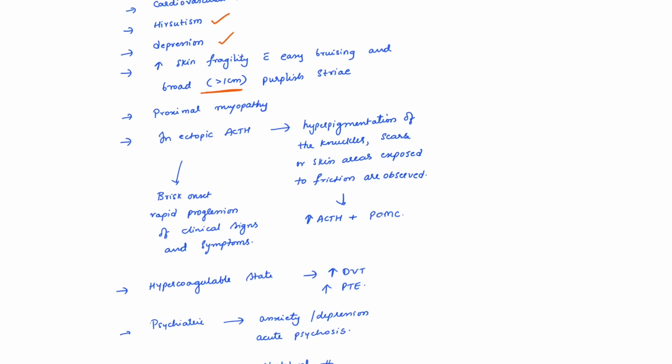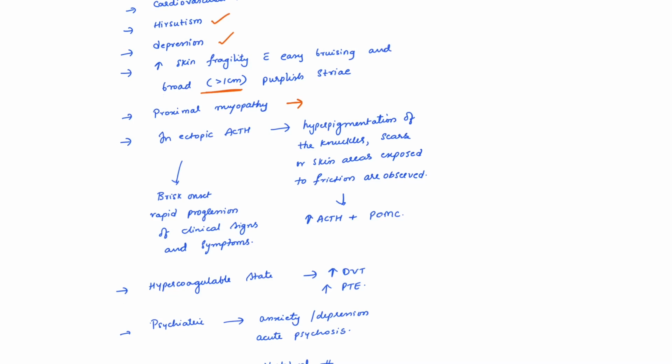But in Cushing syndrome, because of increase in the vasculature and increase in the skin fragility, they appear purplish. And proximal myopathy, especially the patient presents with difficulty in climbing stairs because of proximal myopathy.